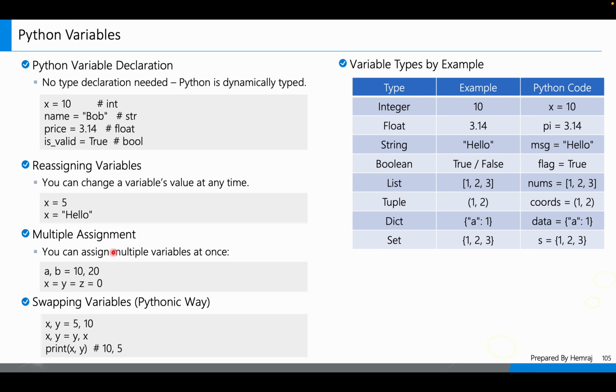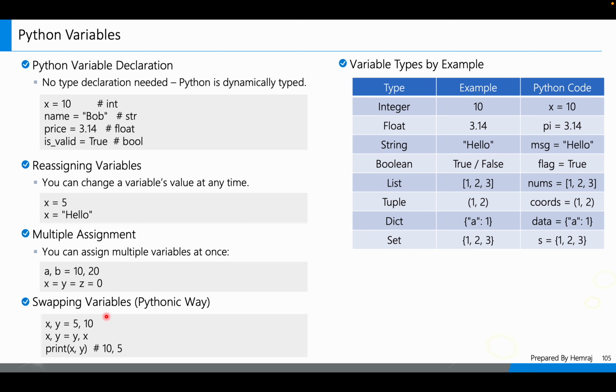Multiple assignment: we can assign multiple variables at once, using commas, right? a, b = 10, 20. The a is equal to 10, b is equal to 20. Multiple variables can also have the same value. x is equal to y is equal to z is equal to 0. All variables have the value 0. That means x is also 0, y is also 0, z is also 0. So we can do multiple assignment at the same time.